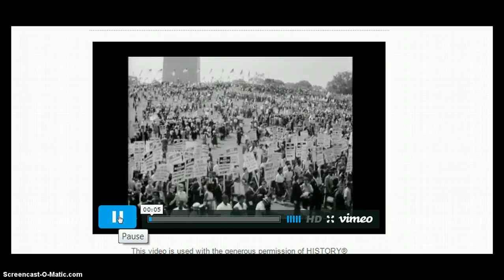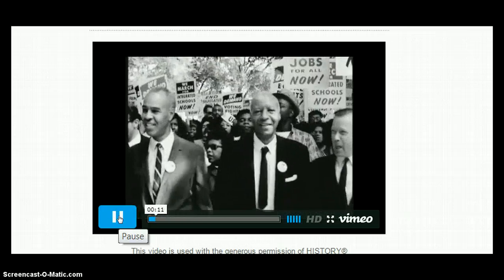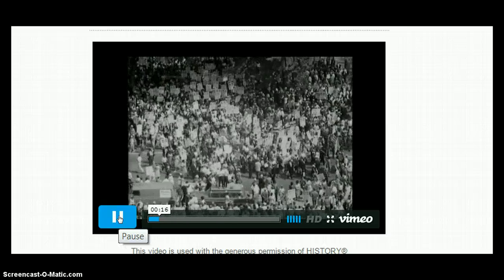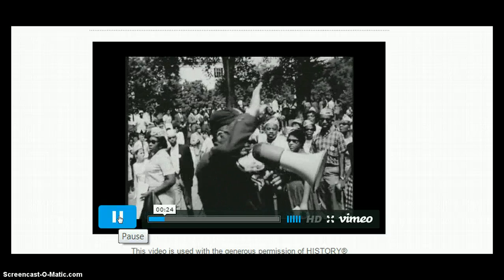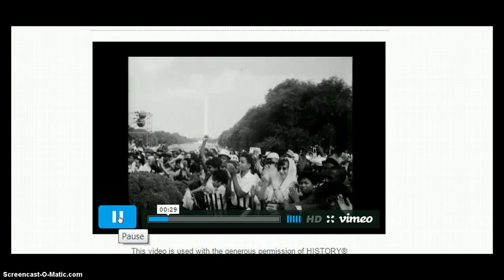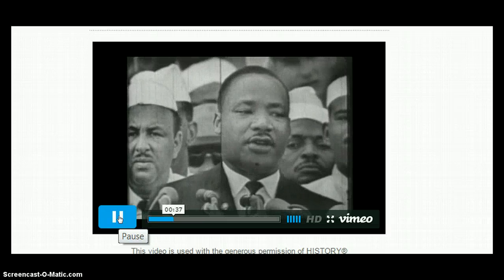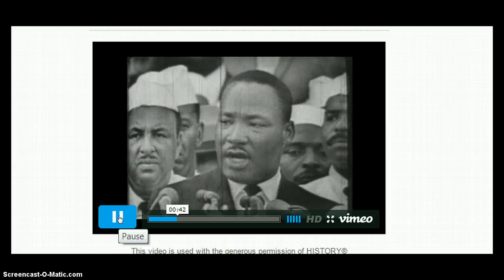August 28, 1963. 250,000 Americans, black and white, young and old, descend on the nation's capital in a show of solidarity. It was called the March on Washington for Jobs and Freedom, but it will be remembered as a turning point in the fight for civil rights. Among the speakers, the Reverend Dr. Martin Luther King Jr., who electrified the crowd with a stirring "I Have a Dream" speech. So even though we face the difficulties of today and tomorrow, I still have a dream.